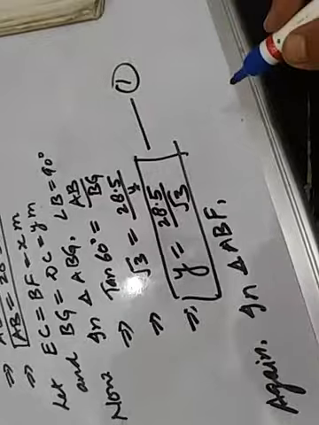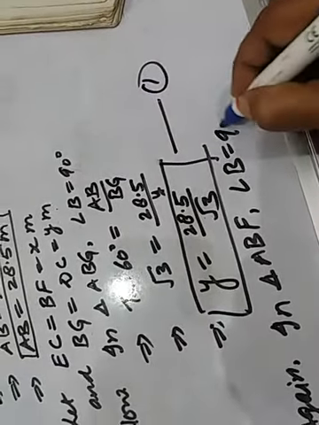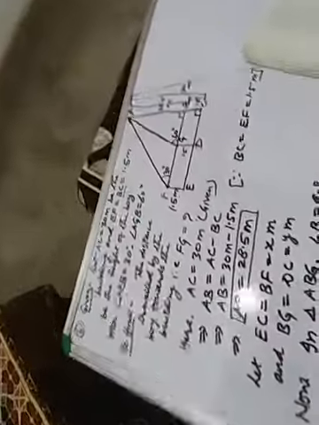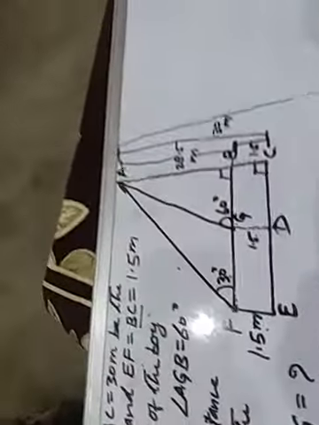Again in triangle ABF, angle B equals 90 degrees. Let us move to the next part of the board, this bigger triangle we are talking about now.